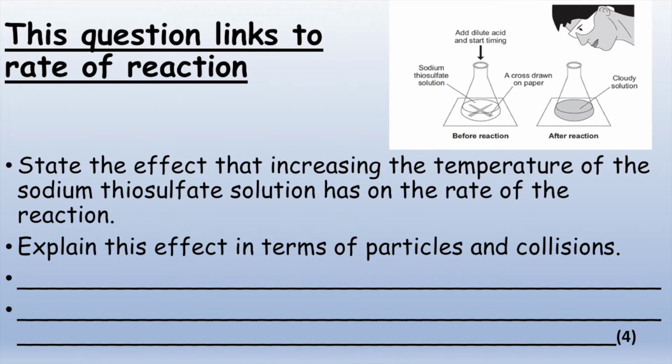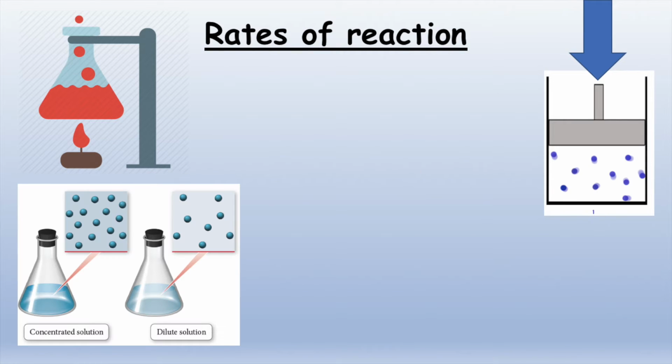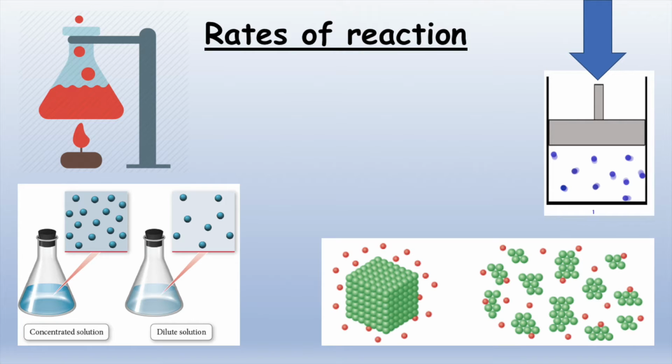Here is the question. In order to answer this 4-mark question, you will need paper, a pen, and something to time yourself with. To answer this question, you will need to have a good understanding of how certain conditions alter rates of reaction. For your course, you need to know how temperature, pressure, concentration, and finally, surface area affect the rate of reactions. If you are a triple science student, I will do a separate video for dynamic equilibrium and altering conditions. When discussing rates of reaction, you're considering how quickly reactants form products.